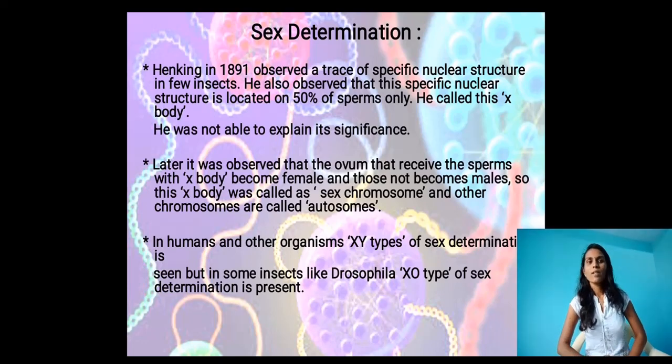In some insects like Drosophila, XO type of sex determination is present. In human beings, we identify XX or XY type of sex determination, but in some insects like Drosophila, we get only XO type of sex determination.